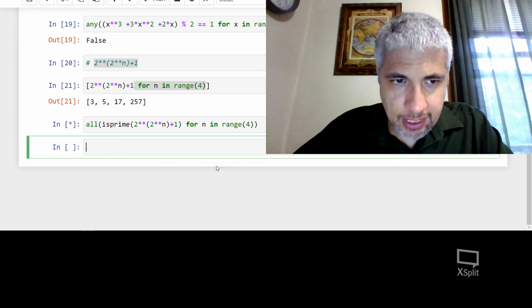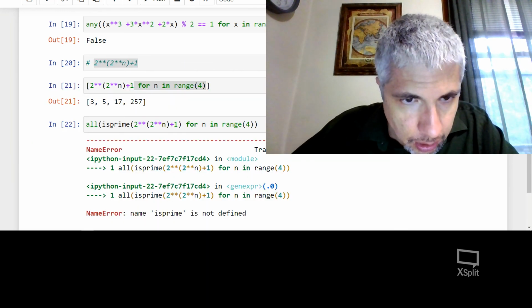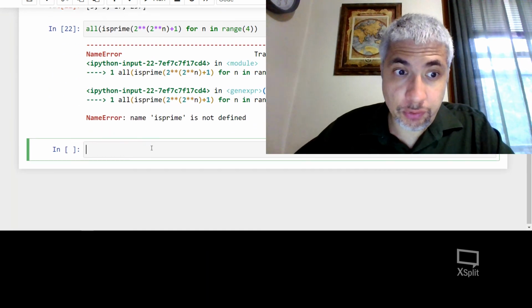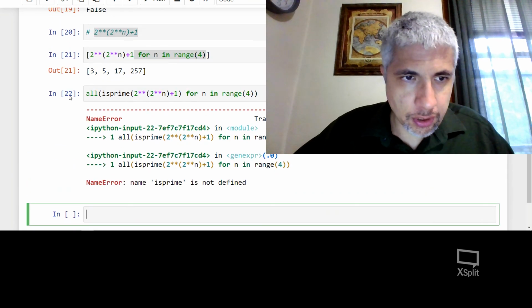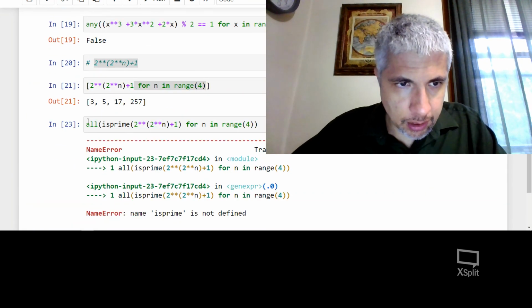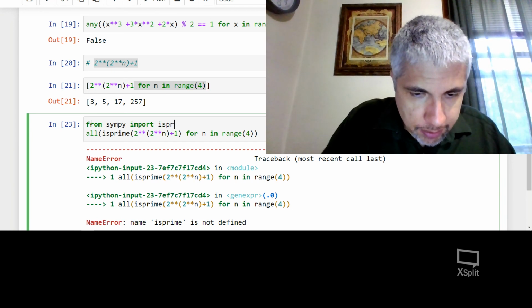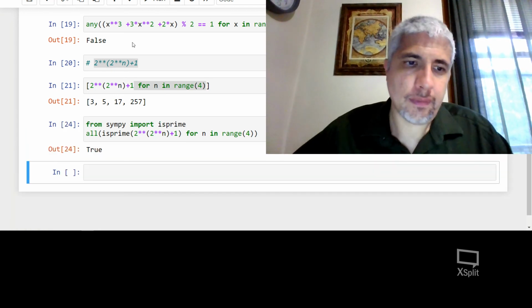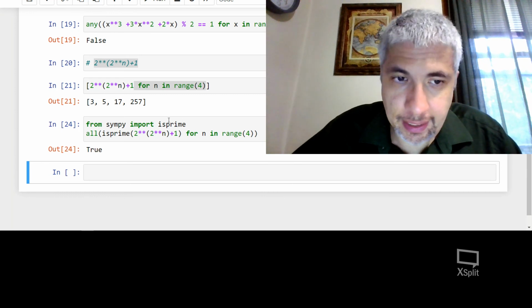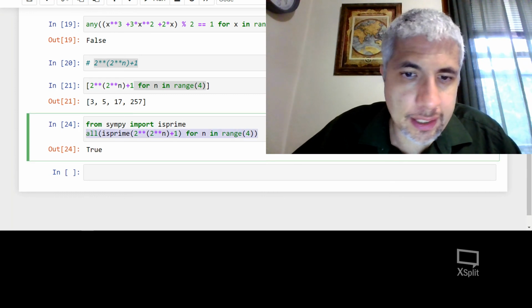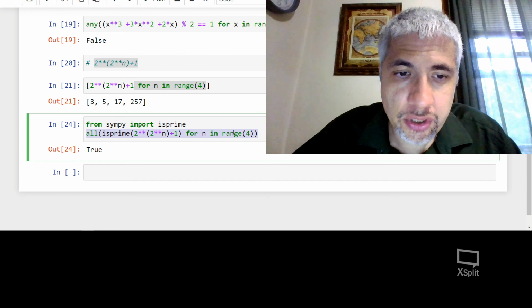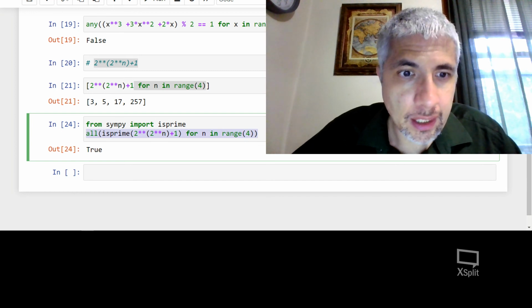And I'm going to check, is it always true? Oh, and I have to reintroduce is prime. So you know what I'm going to do? I'm going to do that right here from simply import is prime. And what this did is I got my is prime function, and it told me that this is always true. So for numbers 0, 1, 2, and 3, this is always true.